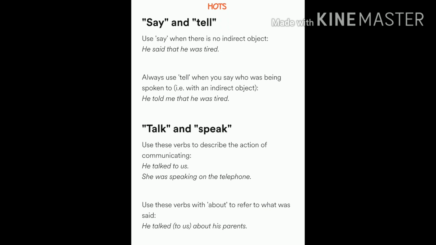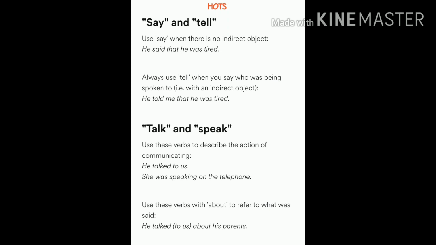He told he was tired, incorrect. He said to me, again incorrect. So, he told me that he was tired. When there is an indirect object, use tell or its correct form. If there is no indirect object, use say or its correct form. Say, said, said to, tell, told, told to. This is all you will use.